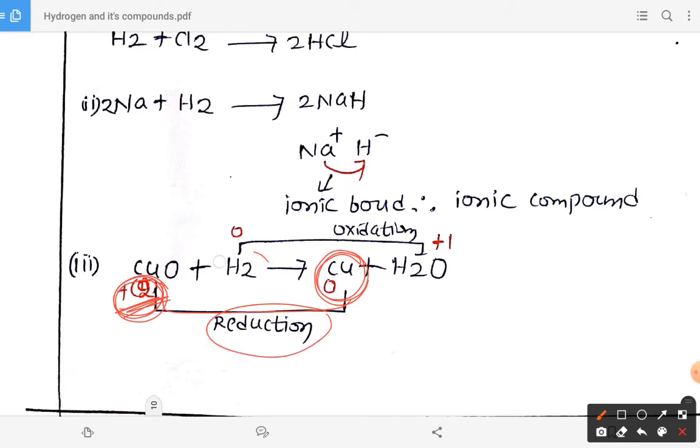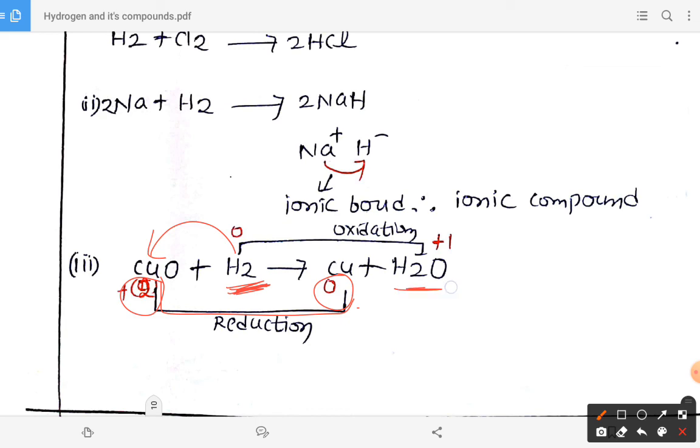Now in the hydrogen, what is the oxidation state? 0, because in the self-combined state the oxidation number is 0. In water, the oxidation number of hydrogen is plus 1. So 0 to plus 1, an increase in oxidation number, is called oxidation. Copper oxide is converted into copper, plus 2 to 0, because of hydrogen. So dihydrogen reduces the copper oxide into copper and itself is oxidized. Plus 1 means it undergoes oxidation. Okay.